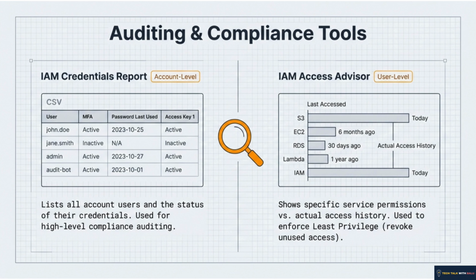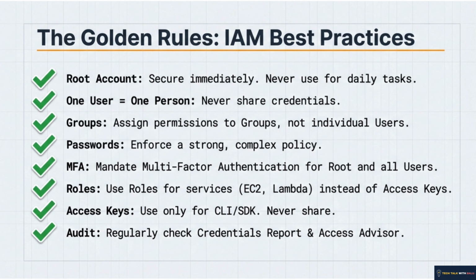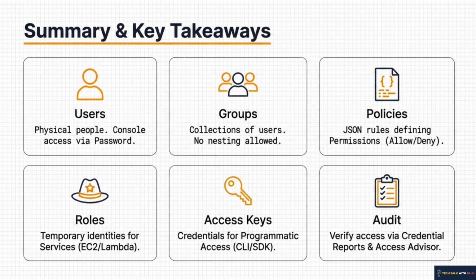So where are we? Let's recap the golden rules. Secure the root, one user per person, use groups for permissions, mandate MFA, and use roles for services. Stick to these, and you're well on your way to becoming a certified AWS architect.